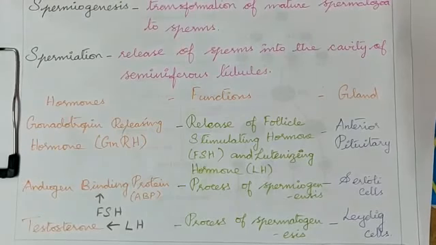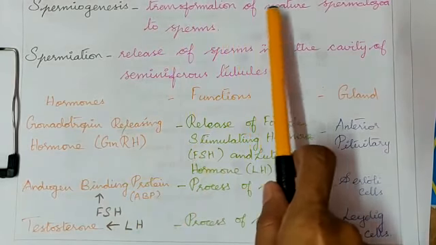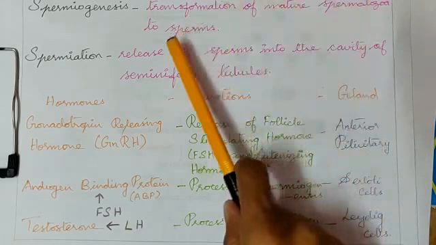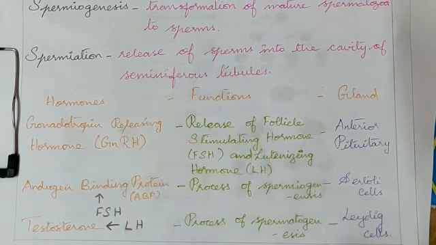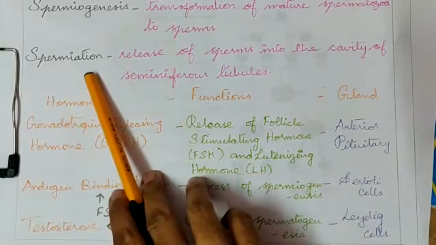So in this we are going to learn about spermiogenesis, the transformation of spermatozoa to mature sperms. The spermatozoa has to differentiate, grow and mature, thereby forming sperms.